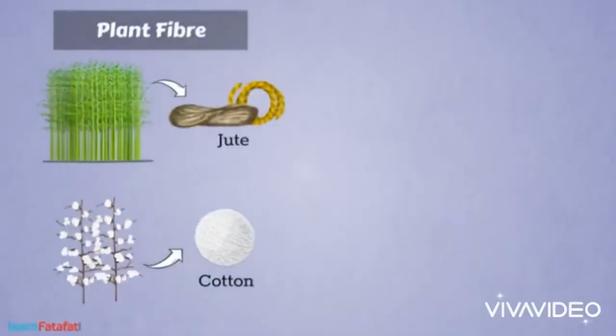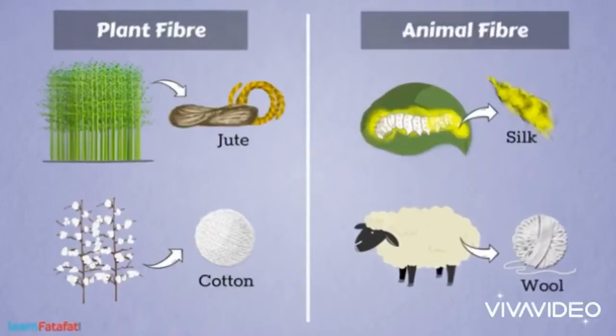Today we will revise the chapter Fiber to Fabric. As you all know, there are two types of fibers, plant fiber and animal fiber. Plant fibers are jute and cotton, and animal fibers are silk or wool. So in this lecture we will revise the animal fiber, that is, wool.